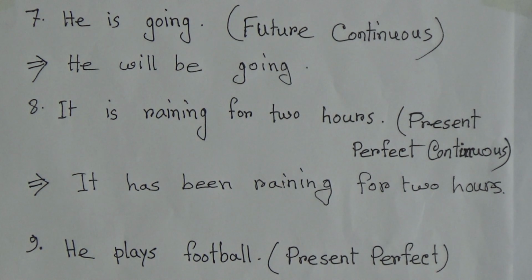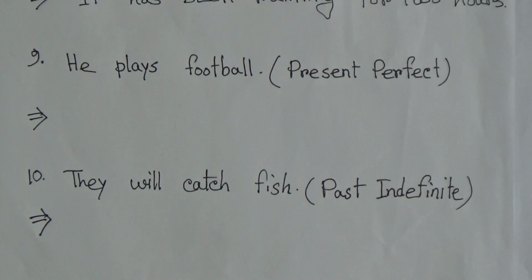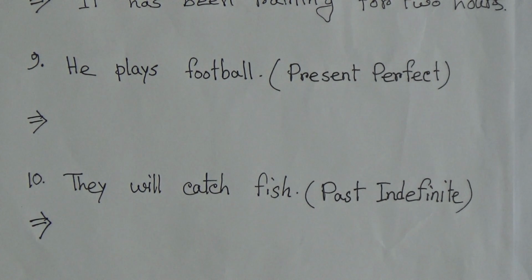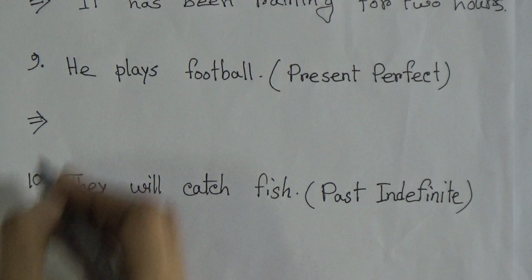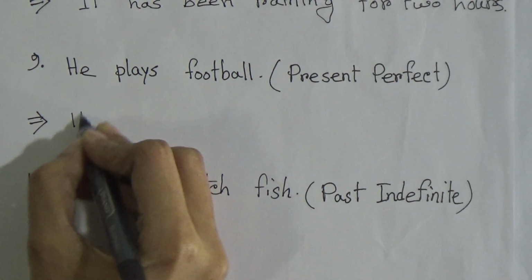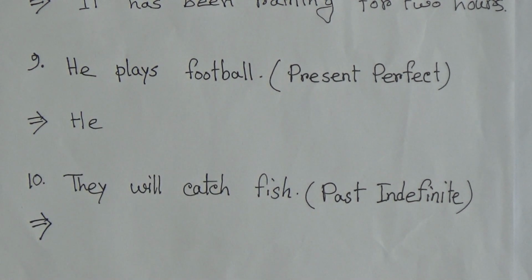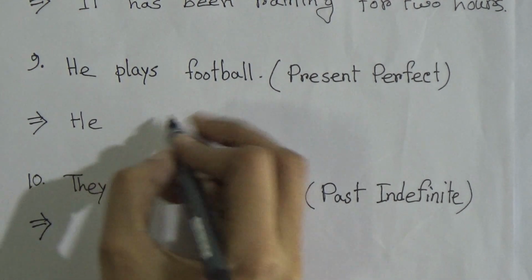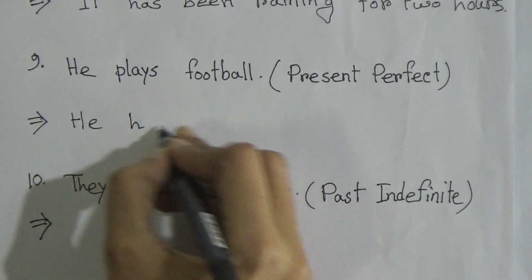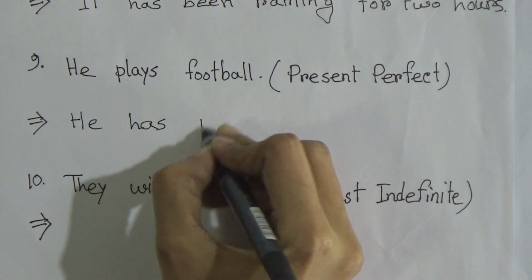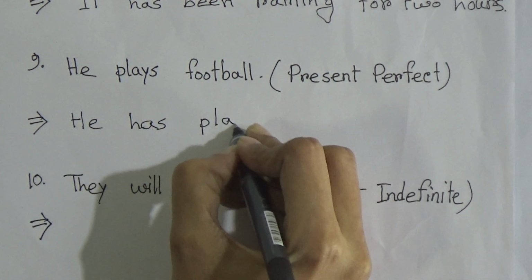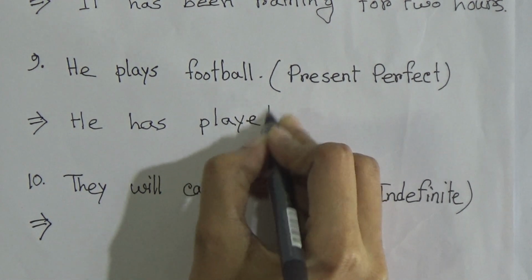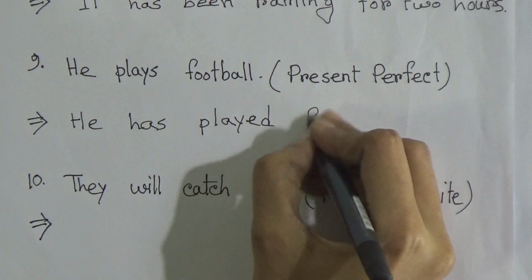Number 9. He plays football. This is a present indefinite tense sentence, so you have to make it present perfect tense. As the structure, you have to write subject plus has or have, and then the past participle form of the verb. According to the subject you have to write has. Then played. Played is the past participle form of play. He has played football.